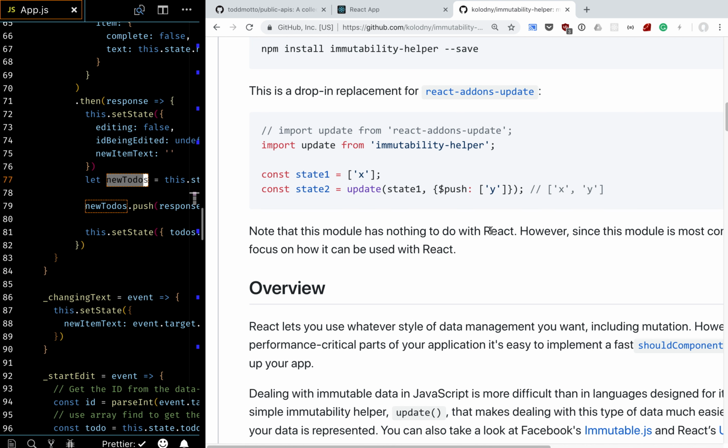And what we're saying is, in this object, one of the things I want you to do is push this array on the end. I want you to push whatever array here is onto the end of state 1, but give it back to me as a new variable called state 2. So state 1 is unaffected by this change. State 1 is still just an array that has x, and now we have a new array that has both x and y.